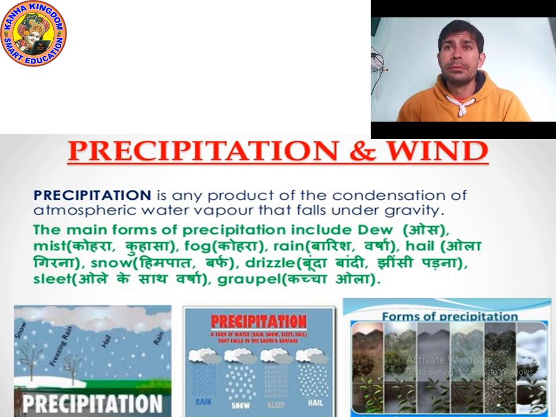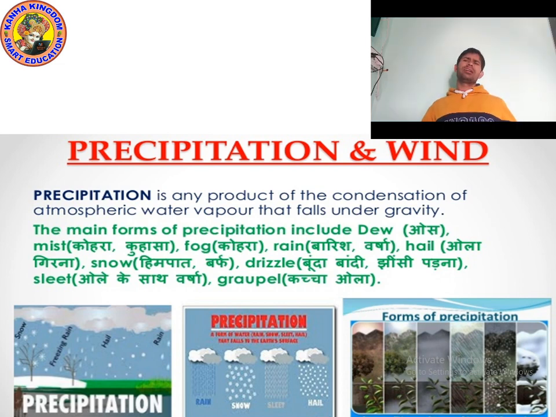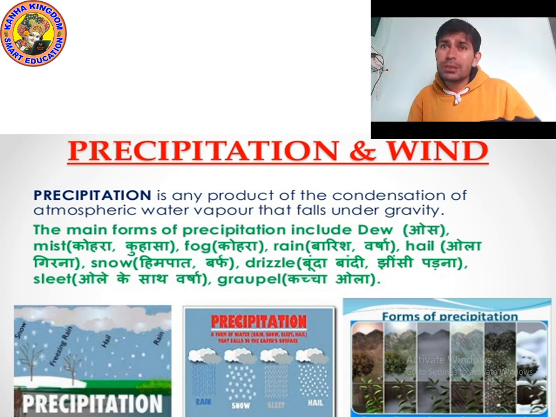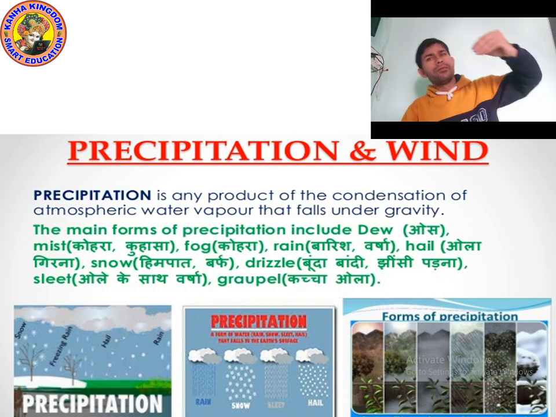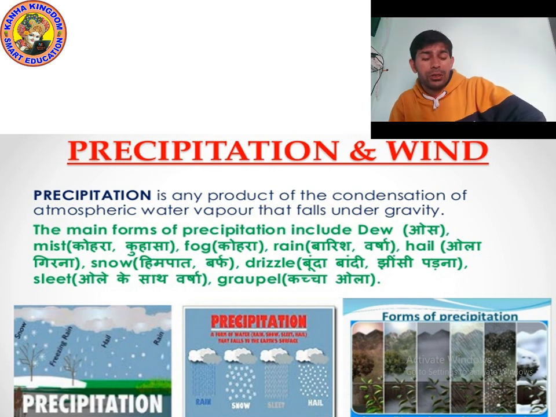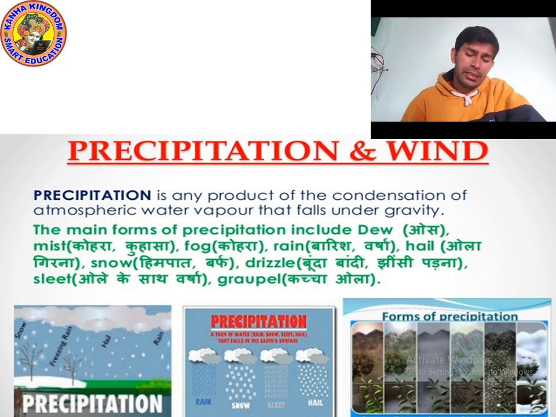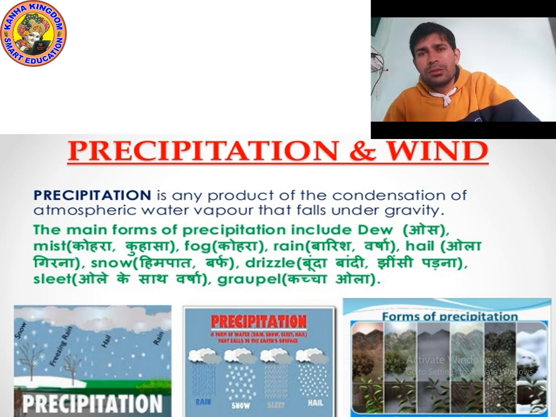Okay, precipitation. So, what do you mean by precipitation? Precipitation is any product of the condensation of atmospheric water vapor that falls under gravity. You know the water cycle, you studied it in sixth class, and in lower classes too.